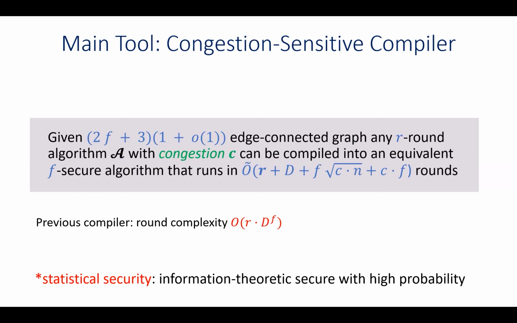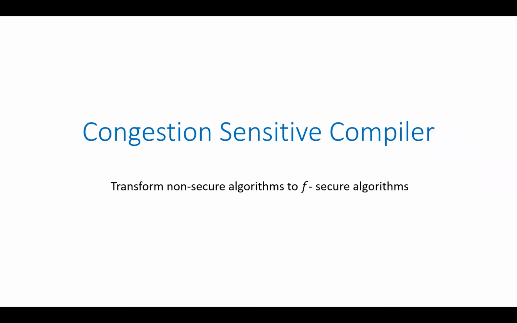And this is in contrast to the previous known compiler, which had multiplicative round overhead of d to the power of f. Okay, so I'll now give the high-level ideas of the congestion-sensitive compiler, and then turn to talk about the secure minimum spanning tree algorithm.